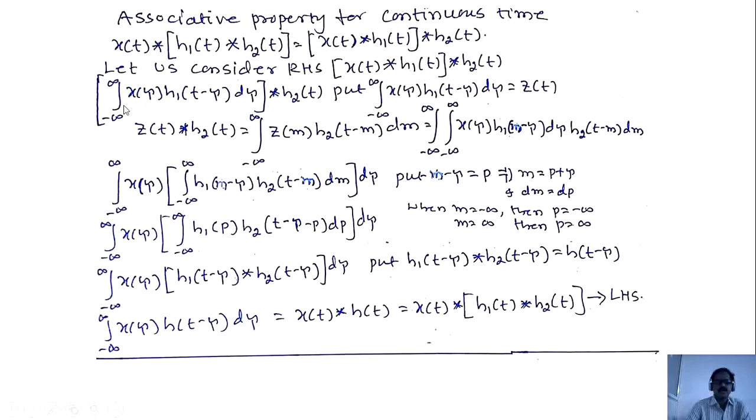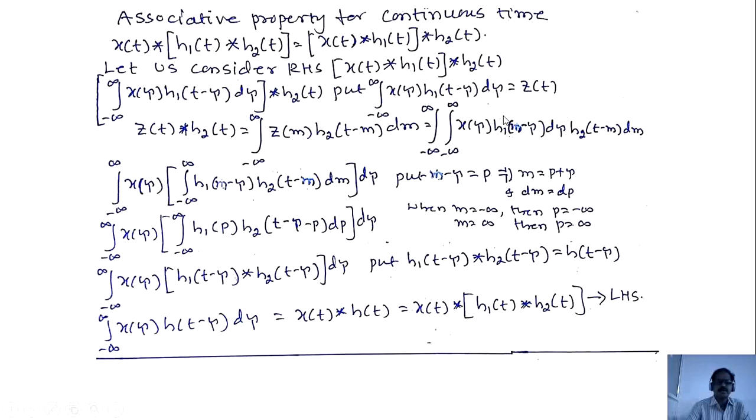Again I substitute this term as z of t, integration from minus infinity to plus infinity of x of tau h1 of t minus tau d tau. I substitute it as z of t. Therefore we get z of t convolved with h2 of t. Apply the formula, minus infinity to plus infinity. Tau is already defined here, hence I am using another variable m: integration from minus infinity to plus infinity of z of m into h2 of t minus m dm.